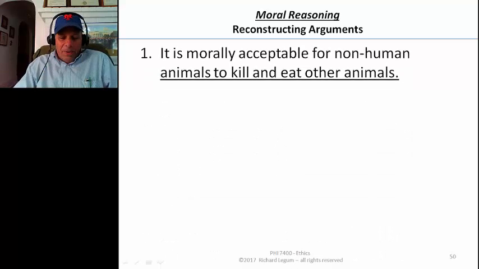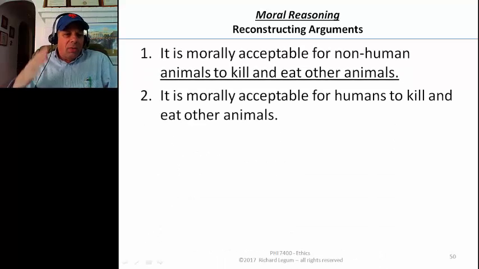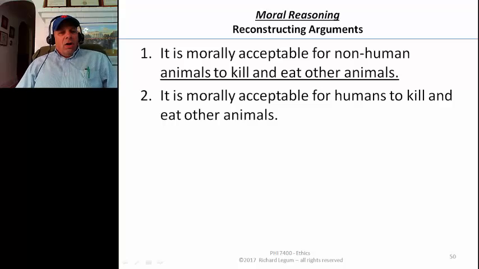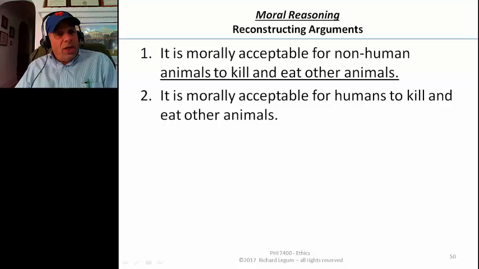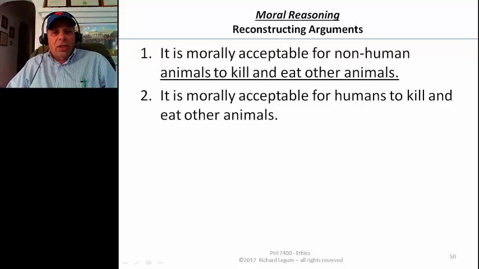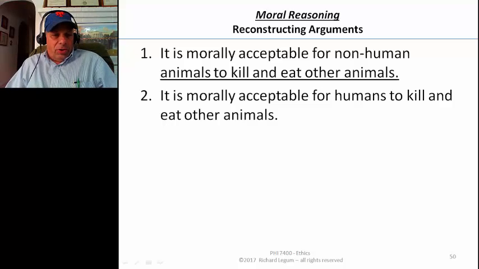An example might help. Suppose we read a passage and it seems to us that this is what's gone on. That is, the conclusion the person has is that it's perfectly acceptable, it's morally acceptable for humans to kill and eat other animals. And the reason that the person cites is that it's morally acceptable for non-human animals to kill and eat other animals.